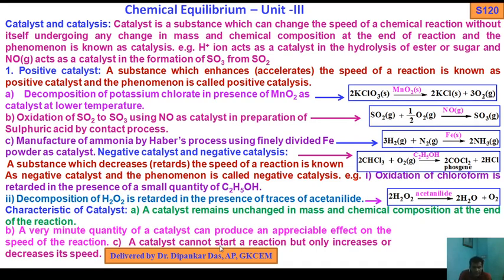So catalyst remains unchanged in mass and chemical composition at the end of reaction. These are the characteristics of catalyst. A very minute quantity of catalyst can produce an appreciable effect on the speed of reaction, and a catalyst cannot start a reaction but only increases or decreases the speed of reaction.